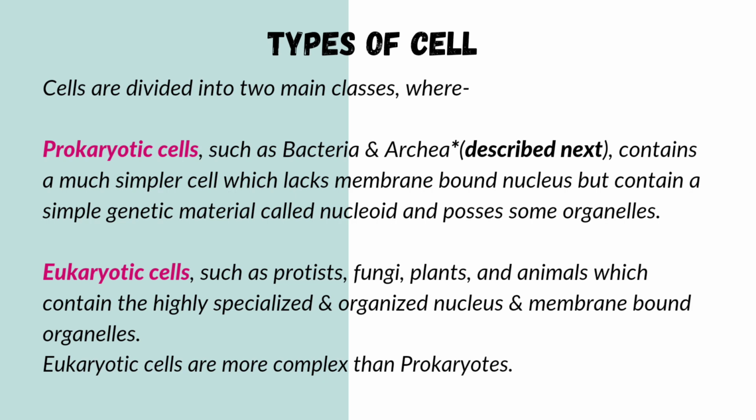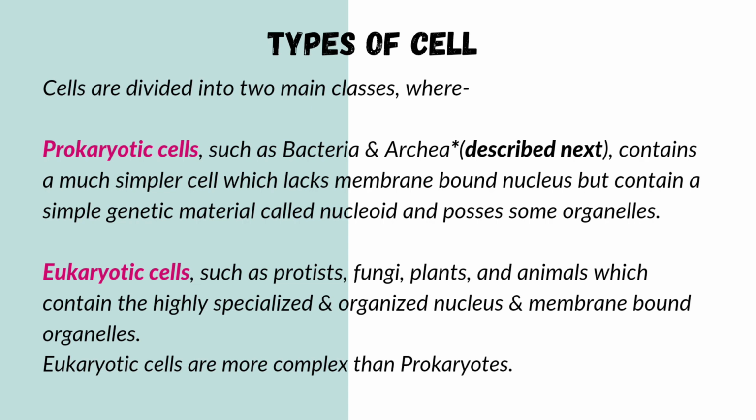Types of cells. Cells are divided into two main classes. Prokaryotic cells such as bacteria and archaea contain a much simpler cell which lacks a membrane-bound nucleus but contains simple genetic material called the nucleoid, and possess some organelles. Eukaryotic cells such as protists, fungi, plants and animals contain a highly specialized and organized nucleus and membrane-bound organelles. Eukaryotic cells are more complex than prokaryotes.